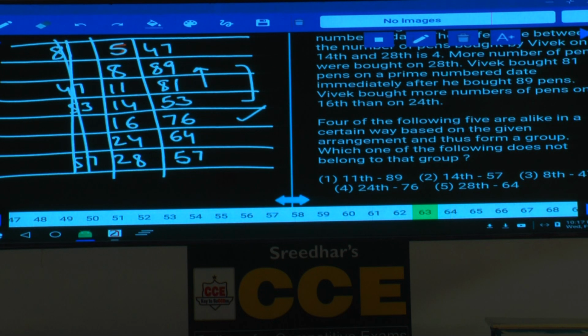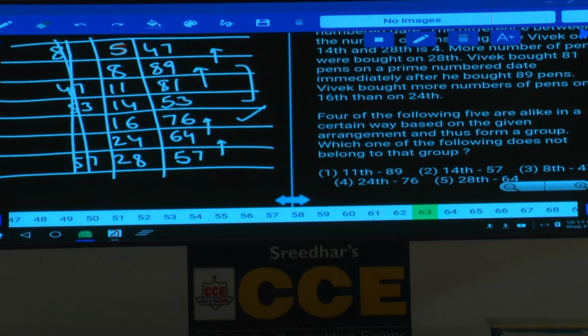Then choice 3, 8th and 47. Before this 8th, 47. 24th and 76. Before this 24th, 76. 28th and 64. Before this 28th, 64. Except choice 2, in the remaining choices the date and the number of pens are adjacent to each other.